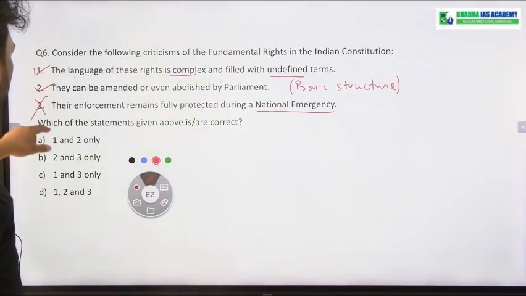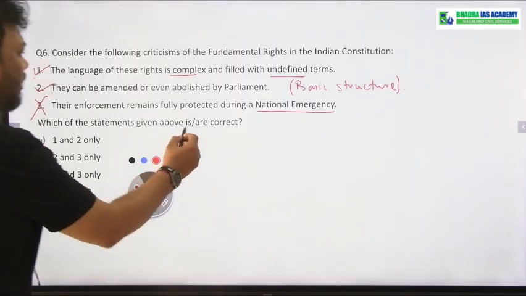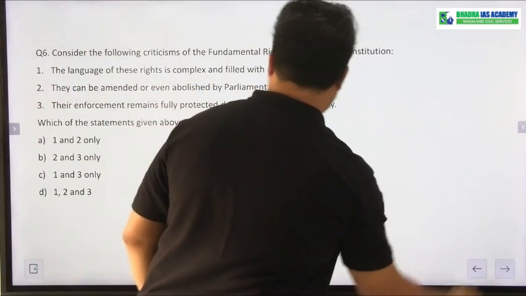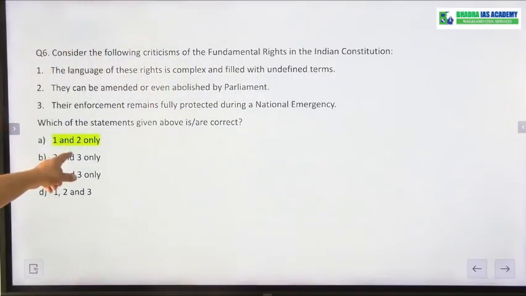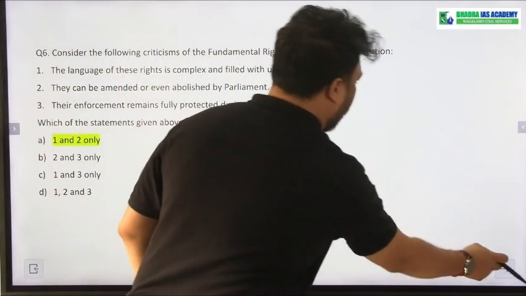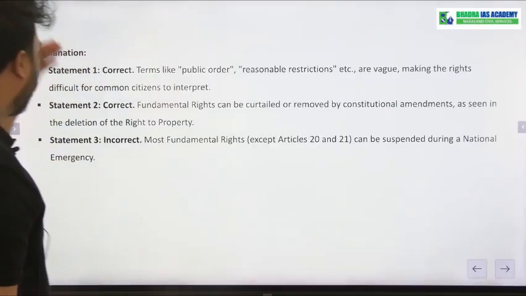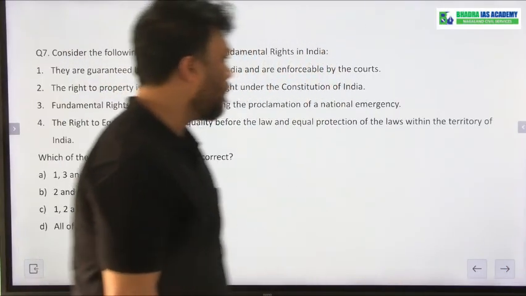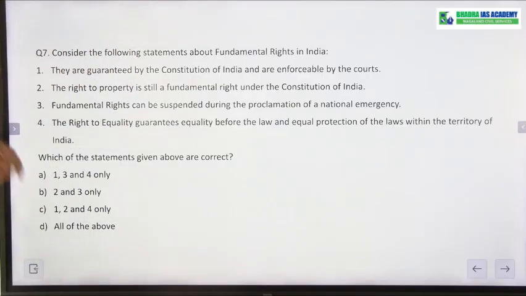Okay. So statement 1 and statement number 2 is correct. So which of the statement are correct? So it is ultimately 1 and 2 only. Okay. So this is a detailed explanation. Okay, you can download and read from here. Let's come to question number 7.